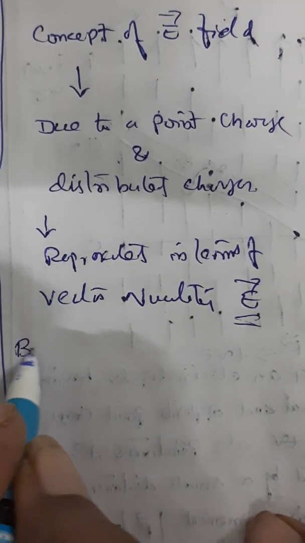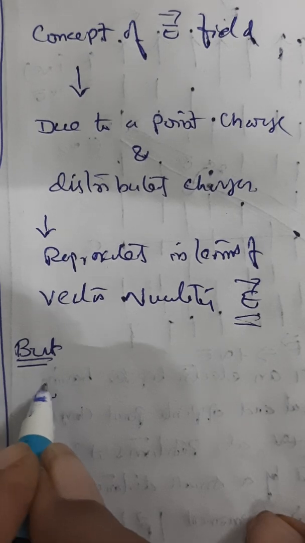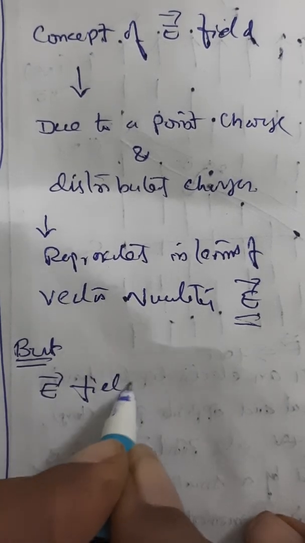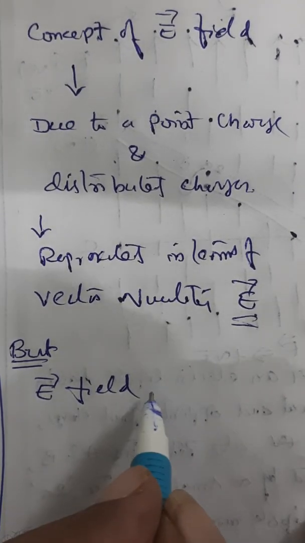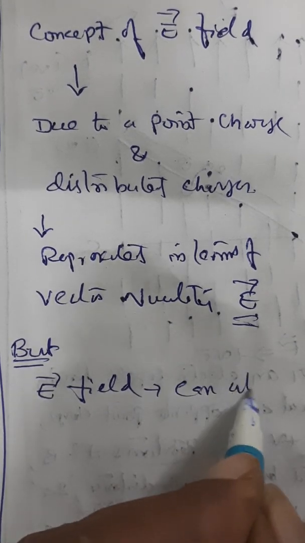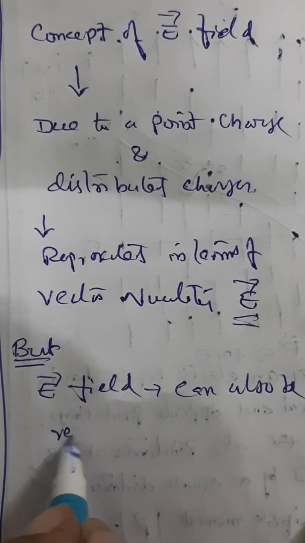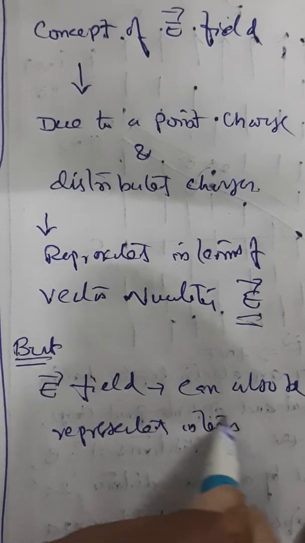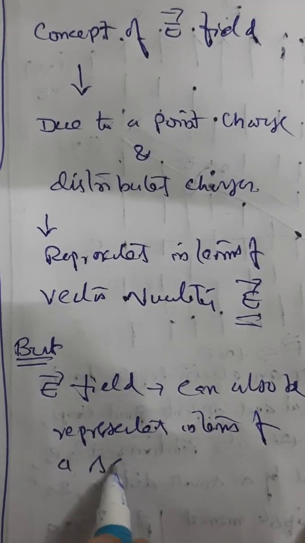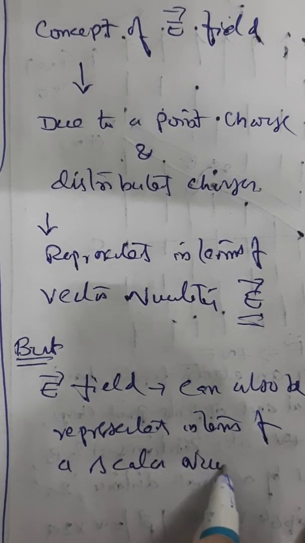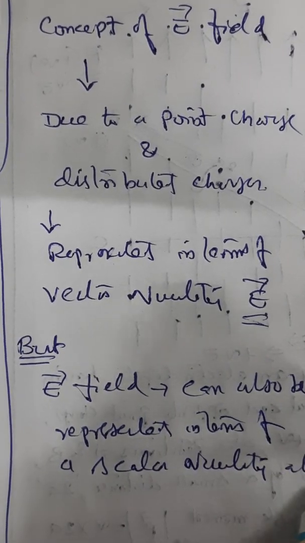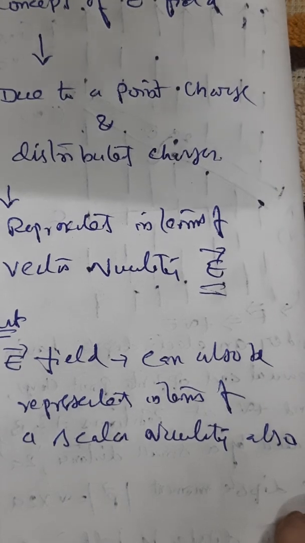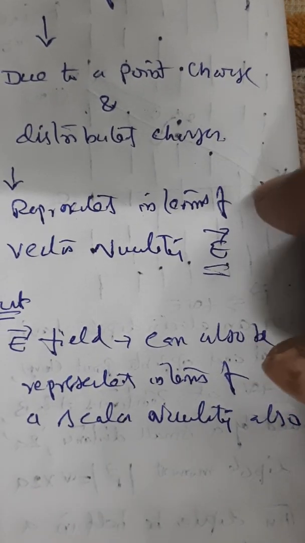But one thing you have to understand, this electric field intensity we are talking about can also be represented in terms of a scalar quantity also. So we are only looking at a vector approach.